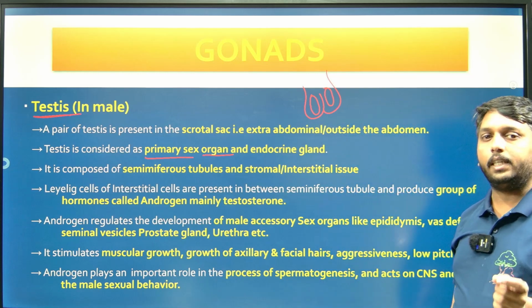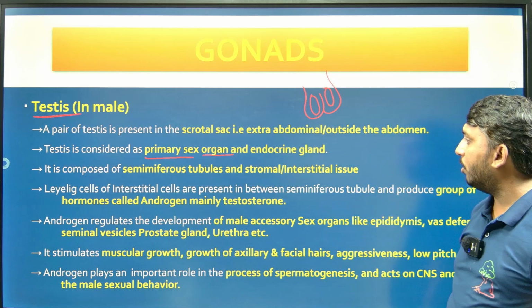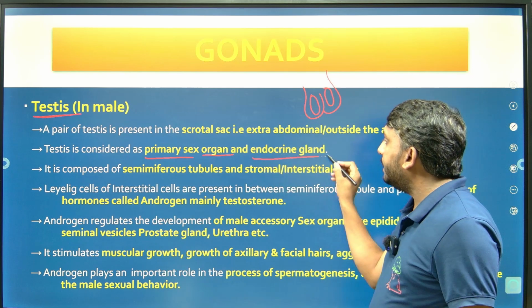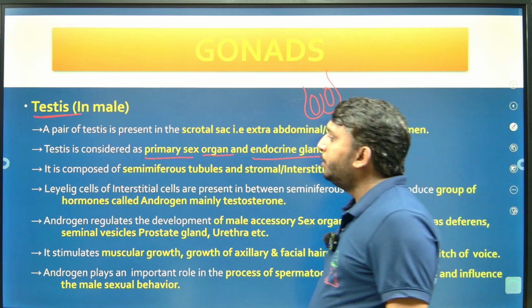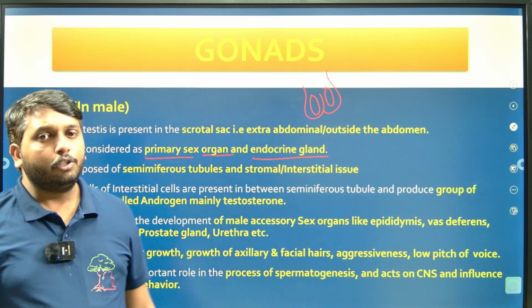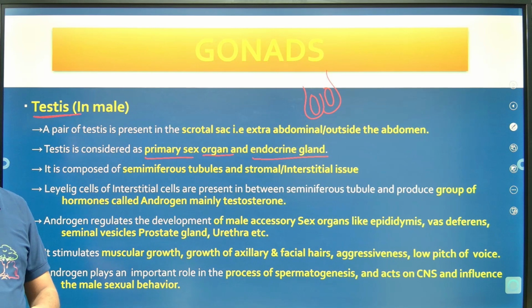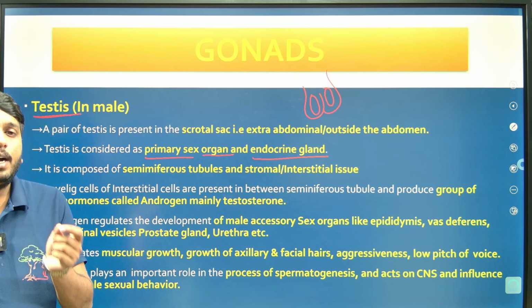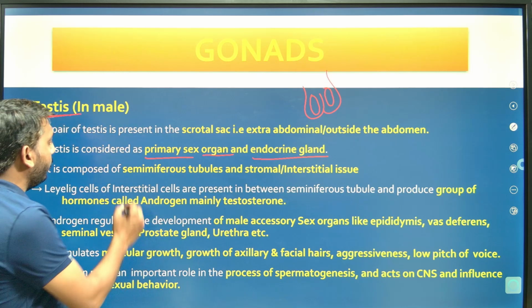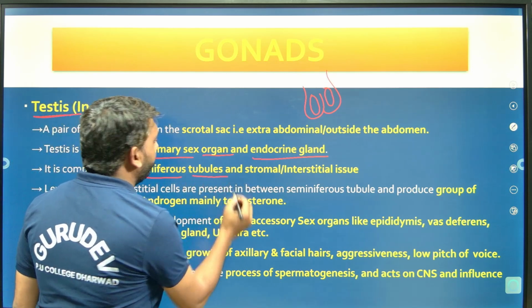In males, testes are considered as the primary sex organs, and they act as temporary endocrine glands, right? So when we observe the structure of testes, the testis is made up of testicular lobules, and each testicular lobule consists of highly coiled seminiferous tubules, right?